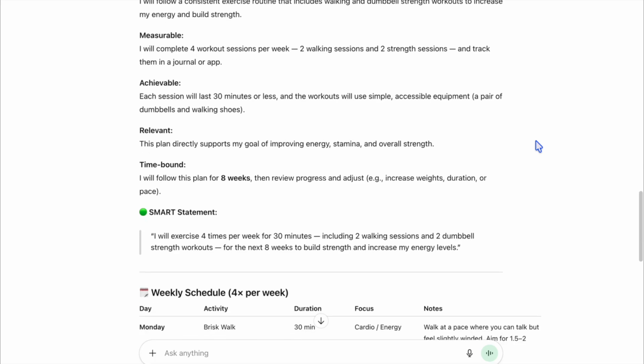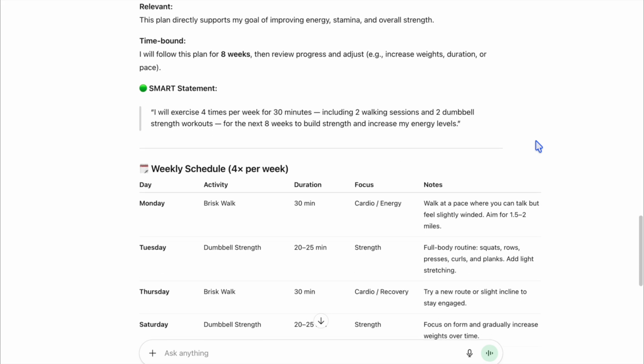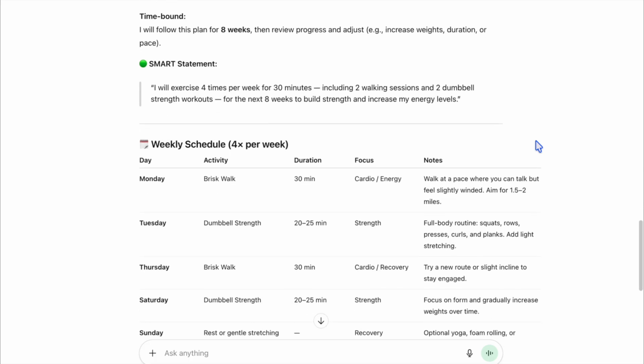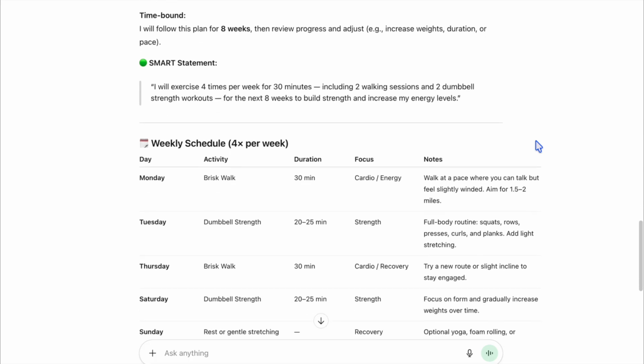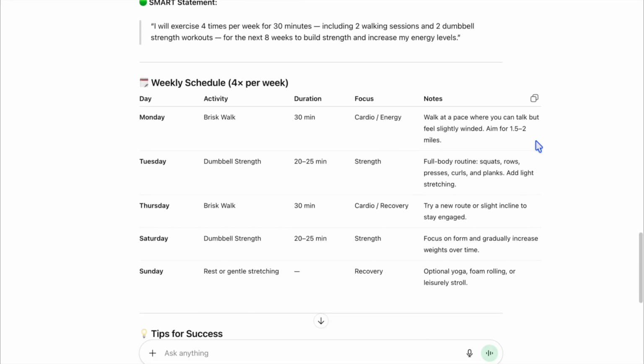As an example, if we said we wanted to increase strength but didn't include any strength training, we wouldn't have a relevant goal. And then we have the time-bound part. We're setting the expectation for how long it will take us to complete this plan. It has an ending so that we can review our progress at that time. Then we have our overall SMART statement that pulls it all together.